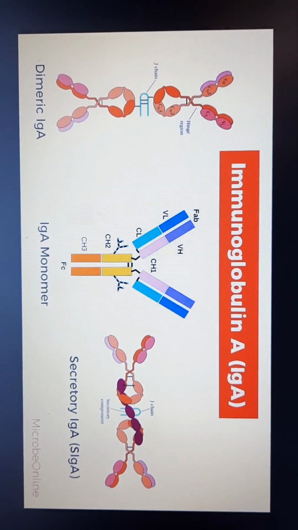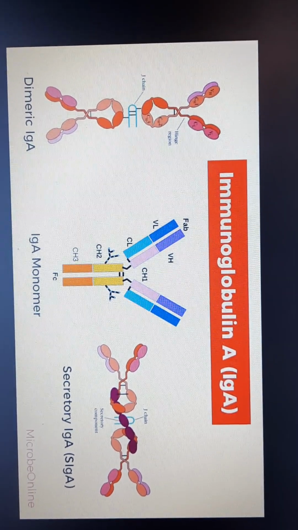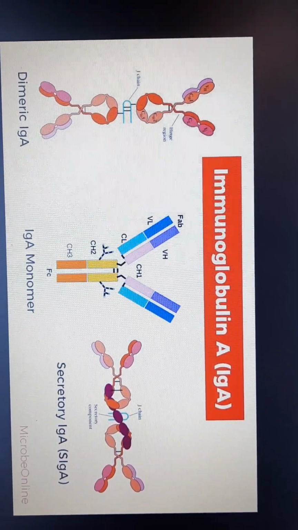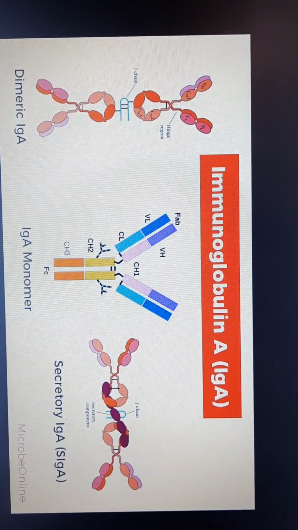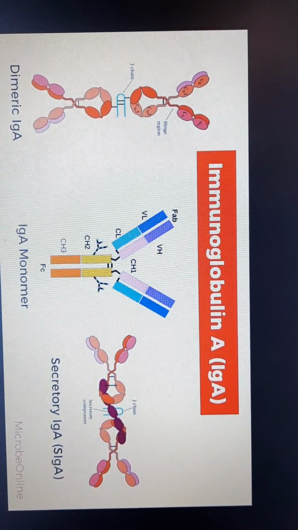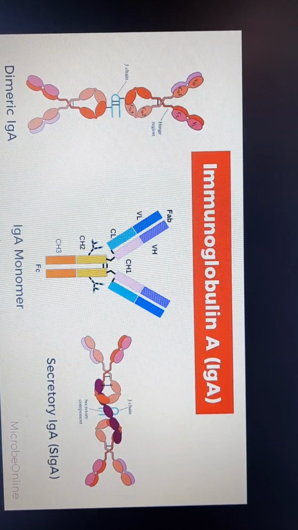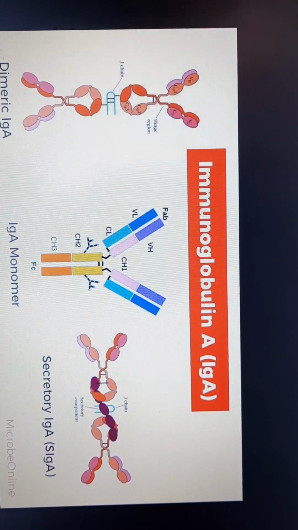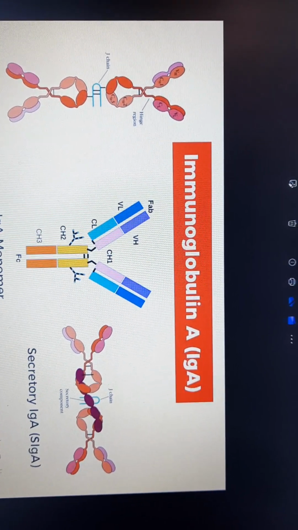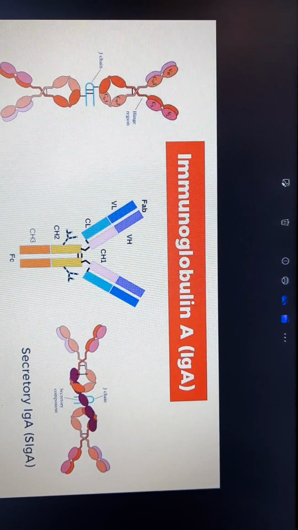IgA also produces immunity against tapeworms, and IgA present in colostrum protects the body from intestinal pathogens. So, breastfeeding reduces gastrointestinal infection in infants by reducing the entry of pathogens from the environment, which otherwise occurs if bottle feeding is followed.